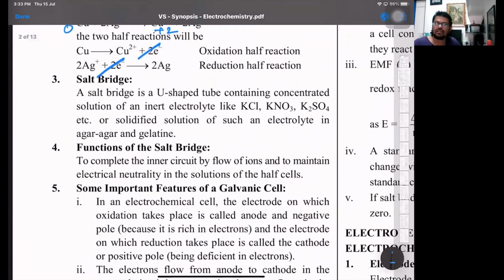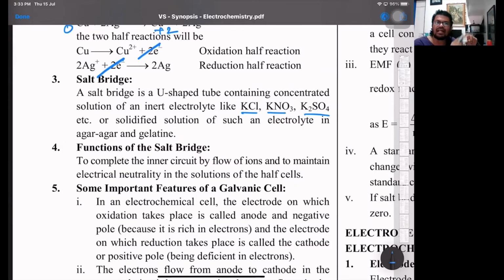Internally, we have a salt bridge. The salt bridge is made up of an electrolyte, either potassium chloride, potassium nitrate, potassium sulfate, or ammonium nitrate, all dissolved in agar-agar gel. Agar-agar gel is basically a seaweed colloid. It's a very cheaply available raw material in which these ions are present.